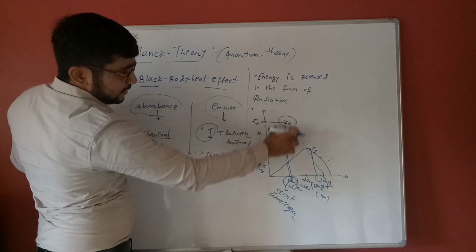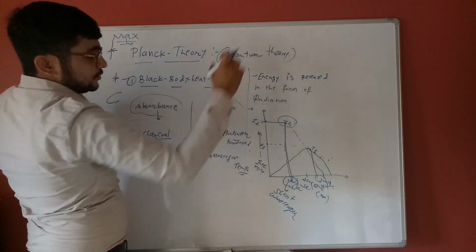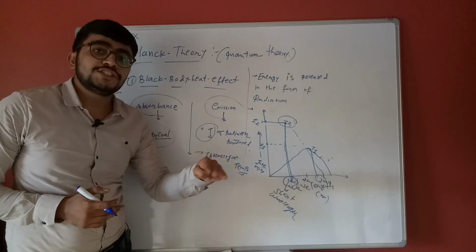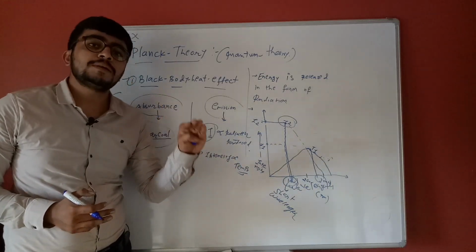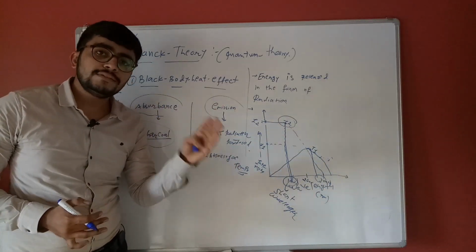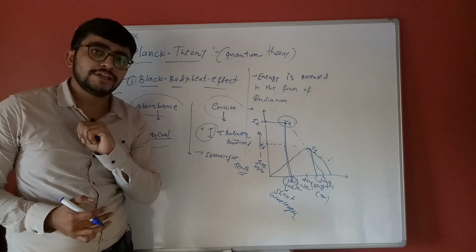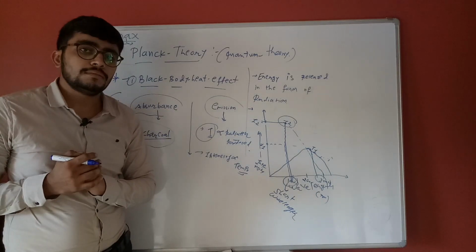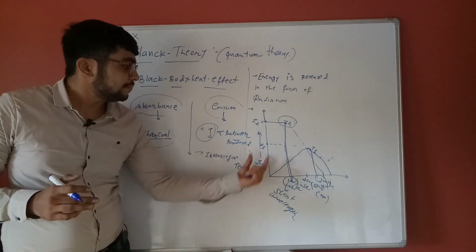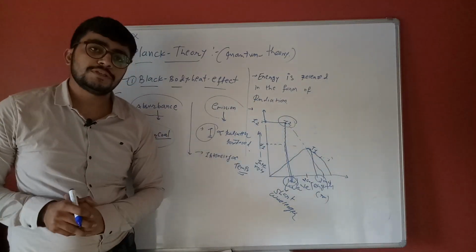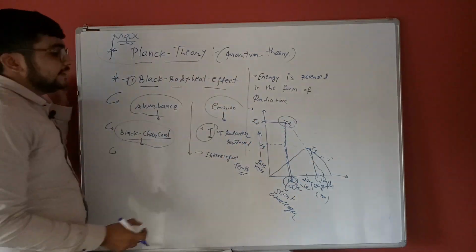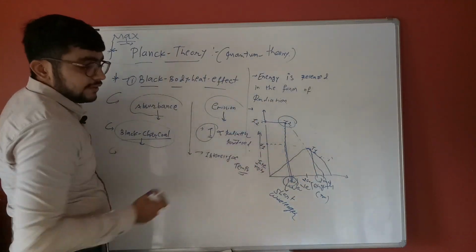When temperature increases, the energy of the particle increases and the wavelength decreases, because wavelength and energy are reciprocal, but intensity and temperature are proportional. So this is Planck's theory by graphical representation.